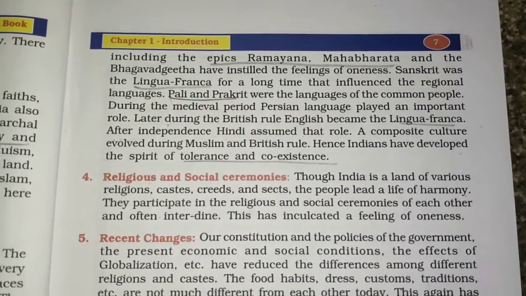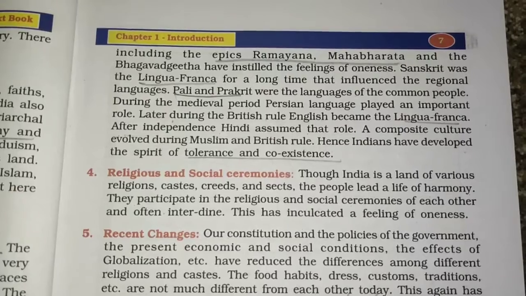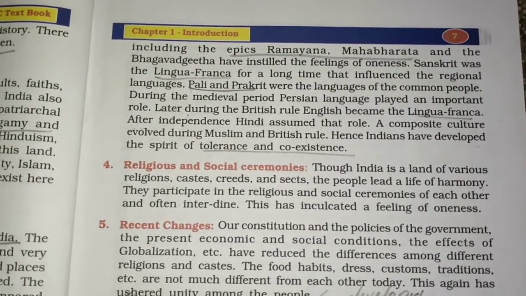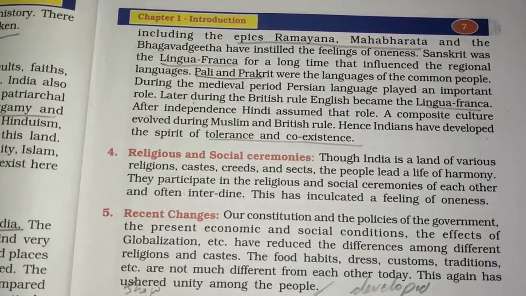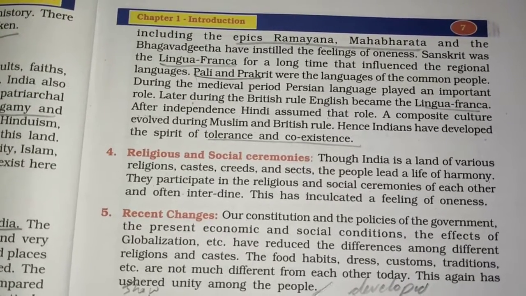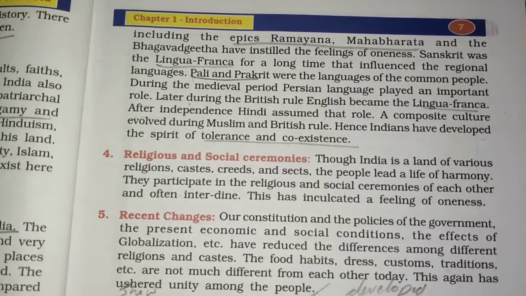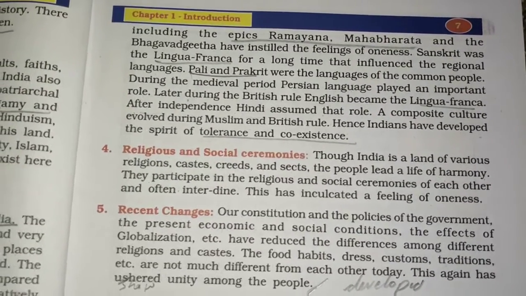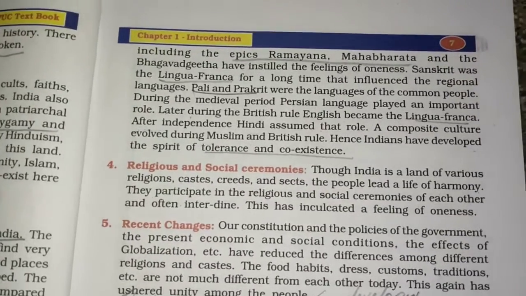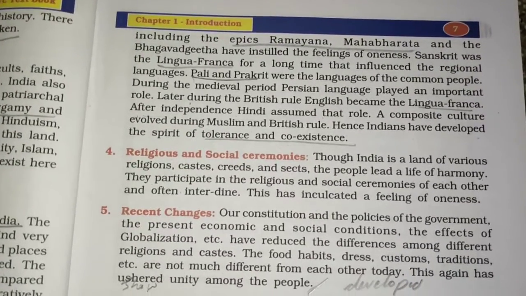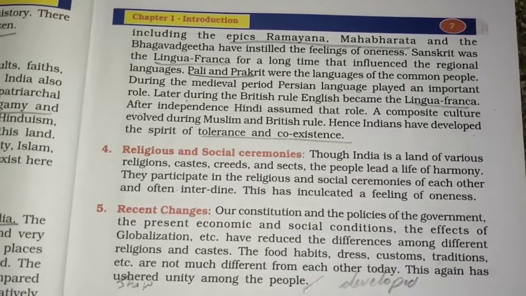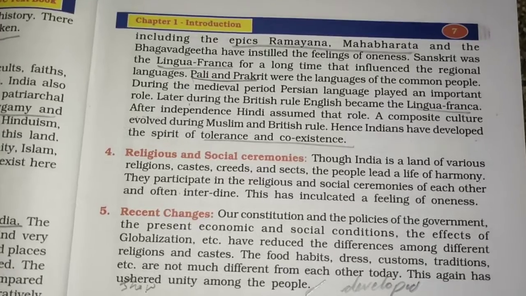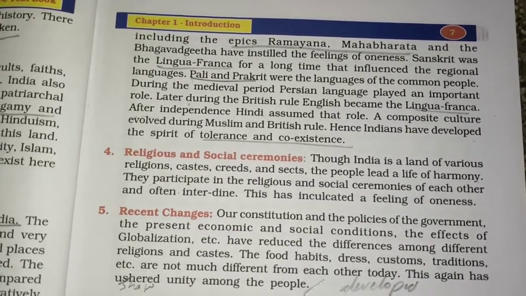Sanskrit as the lingua franca, means for a long time it influenced the regional languages. So Sanskrit was the lingua franca. Then you had Pali and Prakrit, which were the languages of the common people during that time. During the medieval period, Persian language played an important role because we had Arab invaders, Persian people living here. Later, during the British rule, English became the lingua franca because they were ruling us, so they made sure that even we know English. After independence, Hindi assumed the role.